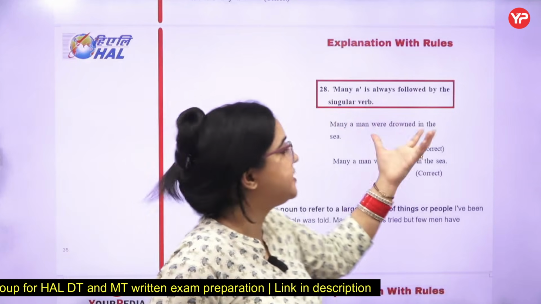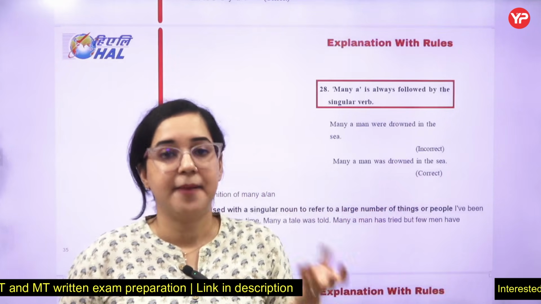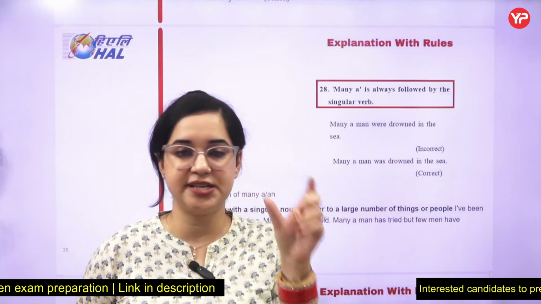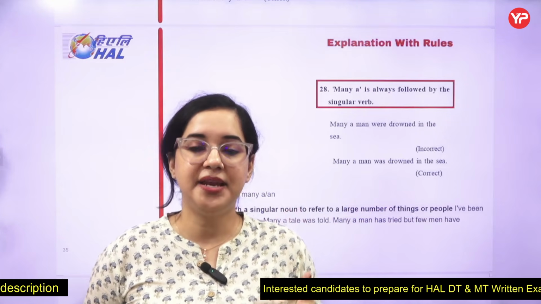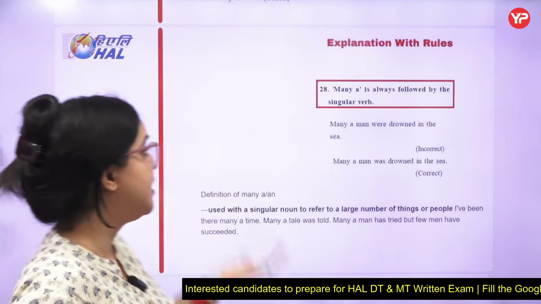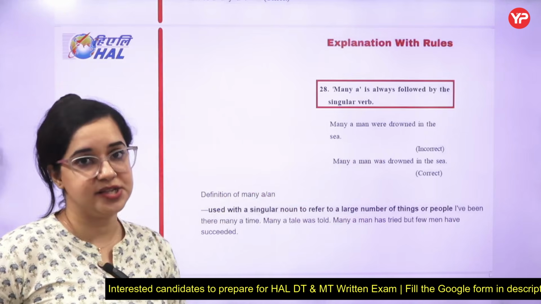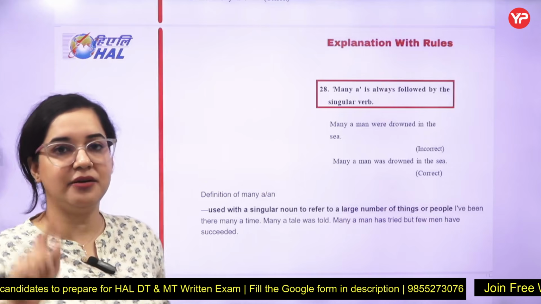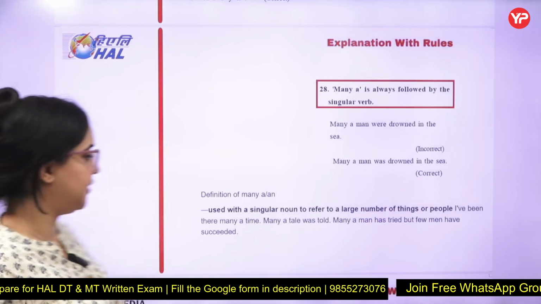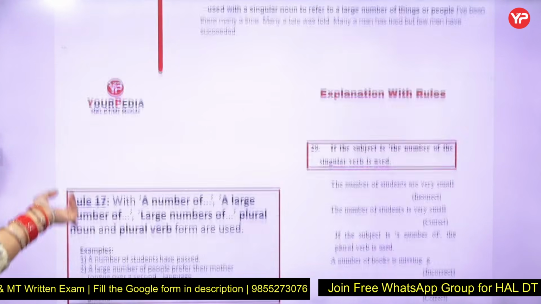Whenever a sentence starts with "many a", you have to put a singular verb with it. "Many a man has won the match." "Many a man was drowned in the sea." So for "many a", make a table with me: write the words "many a" and write a singular verb in front of it. Now let's go with rule number 29.